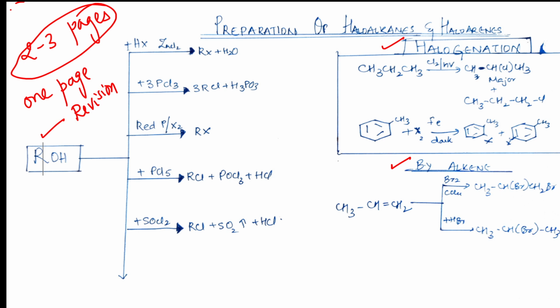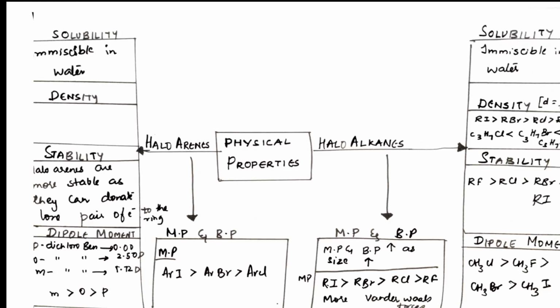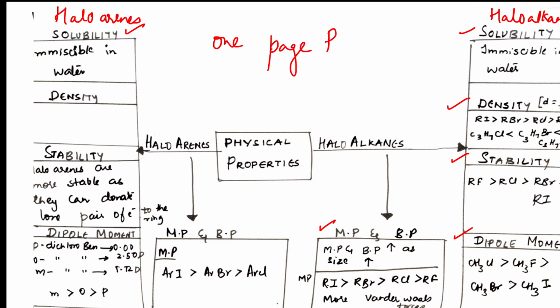All right. Next, after preparations, gradually I'm going into physical properties. As I said, I have divided it into both, basically for your aryl compounds. This is for the haloarenes, and this is for the haloalkanes. So I'll be taking the haloarenes on this part and the haloalkanes on this part, both on either side. In this I picked up the concept of solubility, density, stability, dipole moment, melting and boiling point. The complete concept as well as the trend is also given. This is also called 1 page revision for your properties. This is done, students, completely.